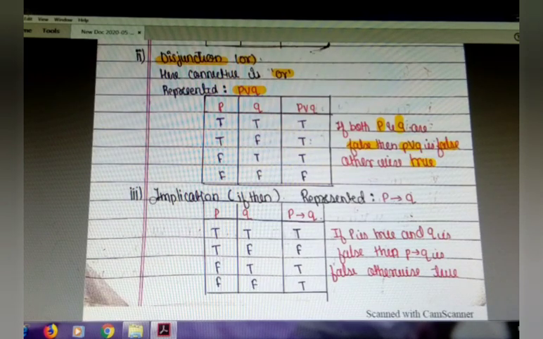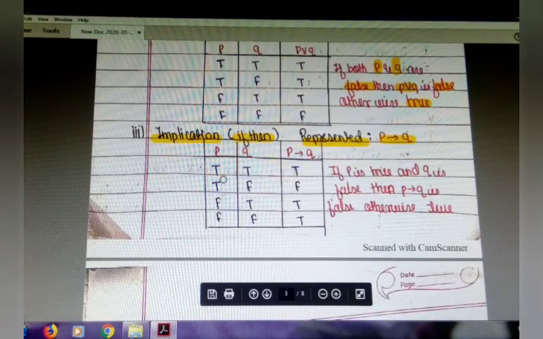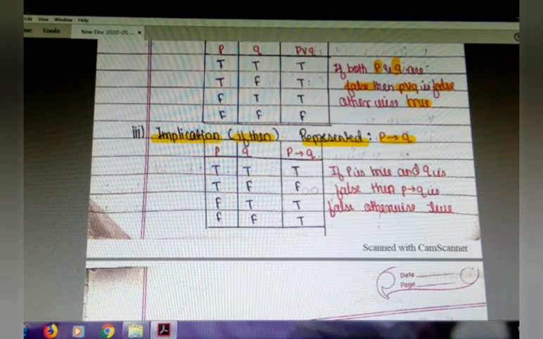Next, implication. It is if then, represented by P implies Q. The truth table for implication, P implies Q: true implies true is true, true implies false is false, false implies true is true, false implies false is true.